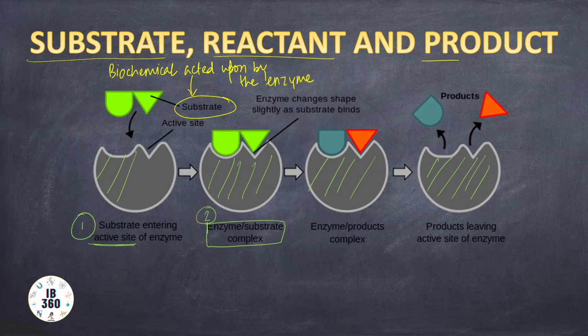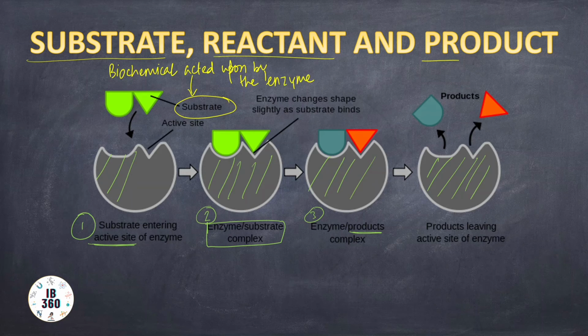The third step is the enzyme product complex. As the substrate has been attached, fixed properly with the enzyme, the substrate undergoes changes and we get the product. The enzyme doesn't undergo any change. It remains exactly the same, but it is the substrate which is undergoing some change under the influence of the enzyme.